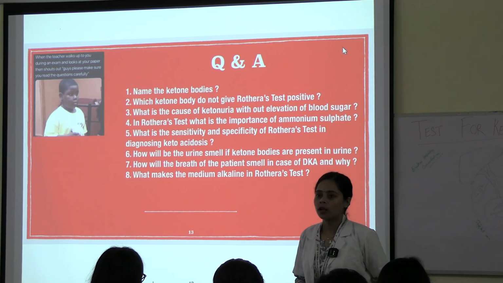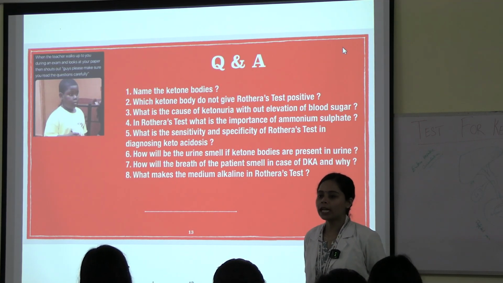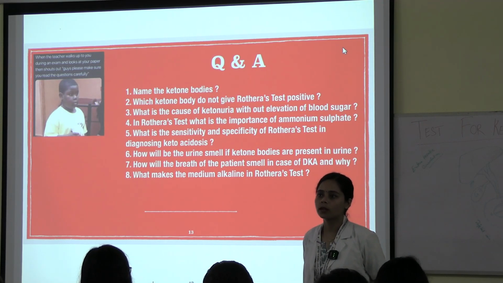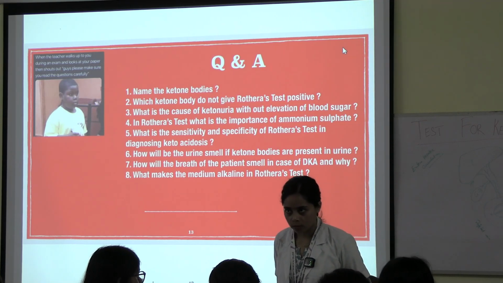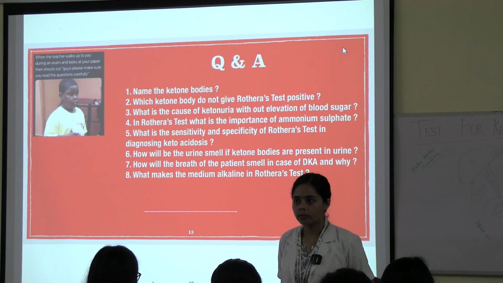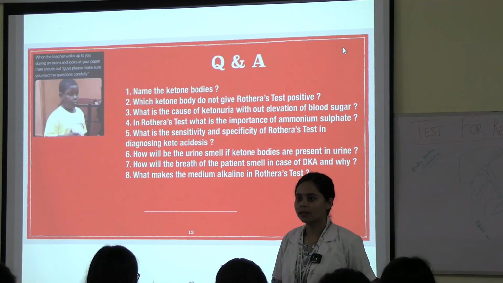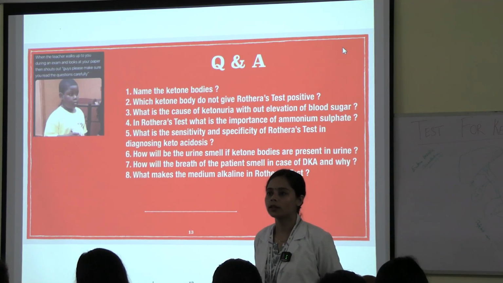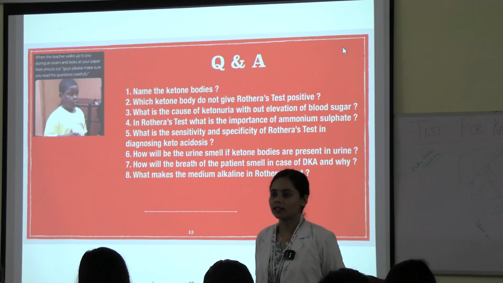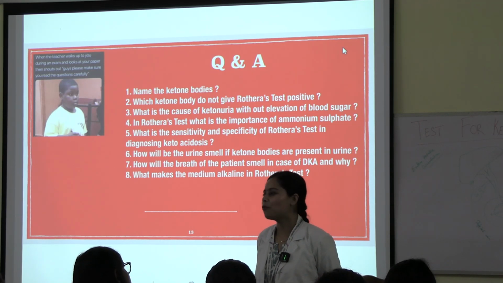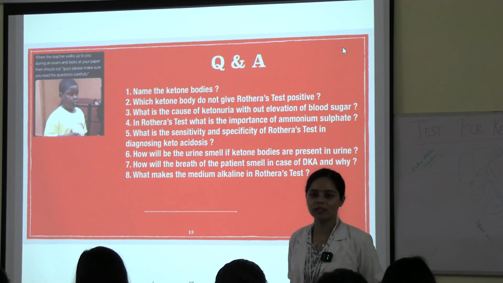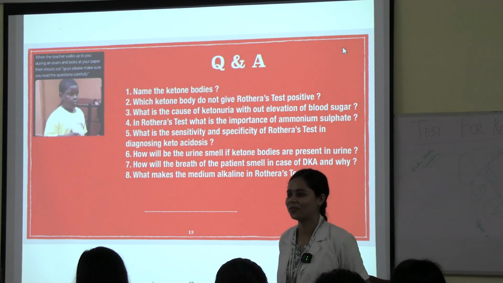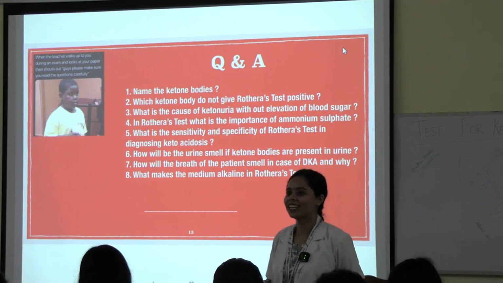Sit down. You. Tell me the sensitivity and specificity of Rothera's test. Is very highly specific, but not that sensitive. Yes, that is the question only. That is the question I am also asking, but the explanation to it. Because sometimes it is a false test. When did I mention false test and false negative and positive? You guys are making up and everybody is repeating the same thing.